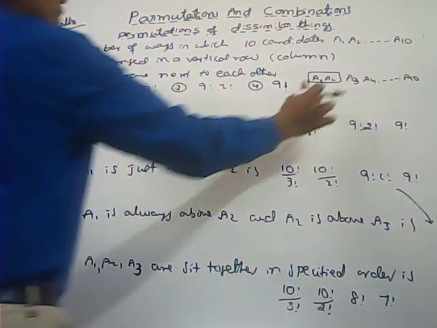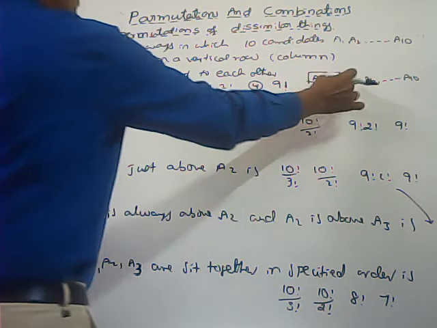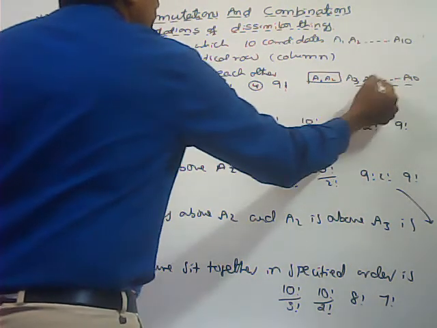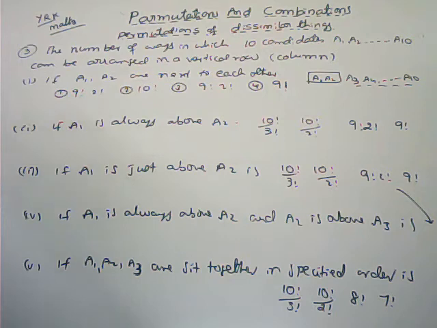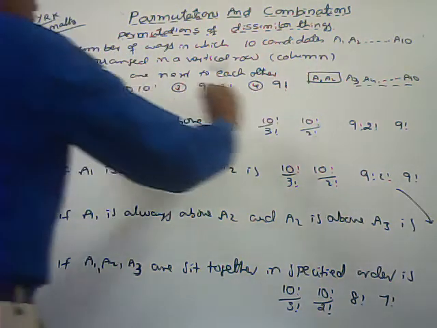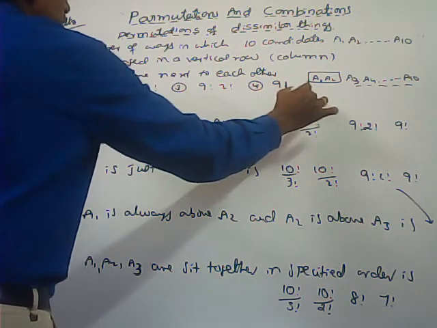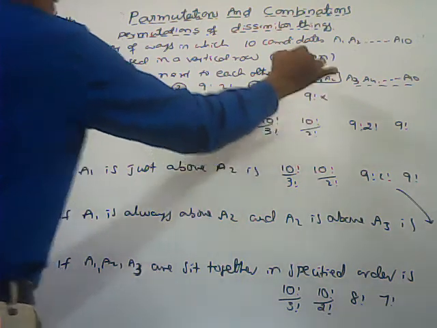Total how many are there here? Total 10. If I separate 2, here 8 are there. These are the 8 objects. This one is 1. 8 plus 1, 9 objects are there. Those 9 objects can be arranged among themselves. So total how many objects are there here? 8 plus 1, 9. 9 factorial. 9 can be arranged in 9 factorial ways, into.